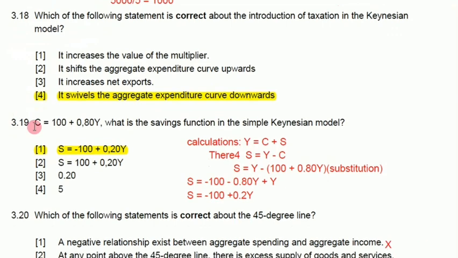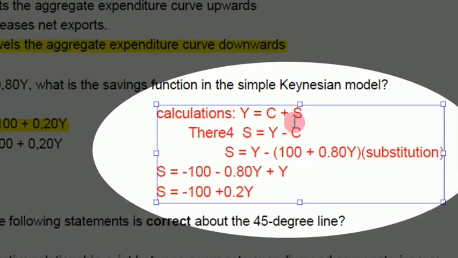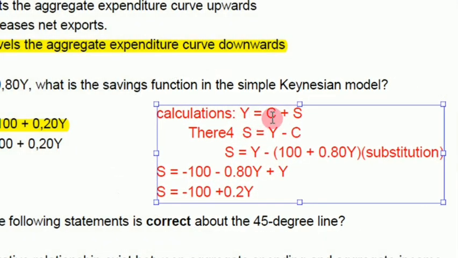Right, we have got this consumption function, the year 3.19. What is the savings function in the simple Keynesian model? Right, so you can calculate this by saying income is equal to consumption plus savings. So when you have got your income, you can consume or you can save. Therefore, you can make savings the subject of the formula. I think this is quite simple, because you know all this stuff from your high school mathematics.